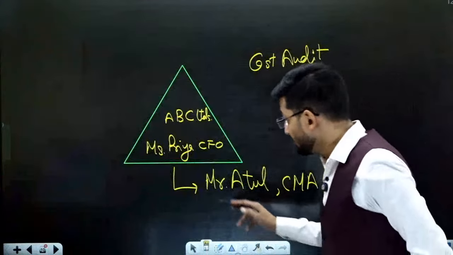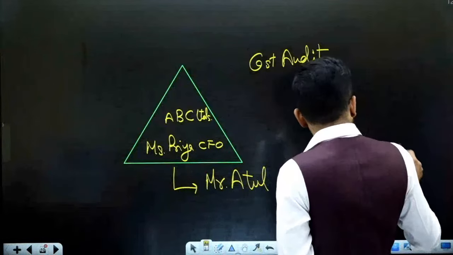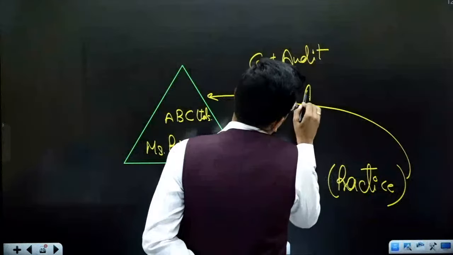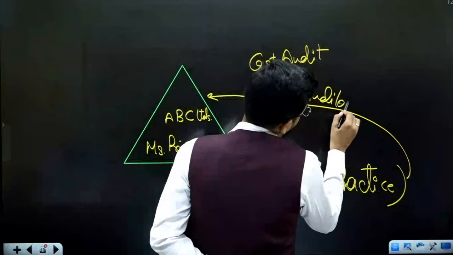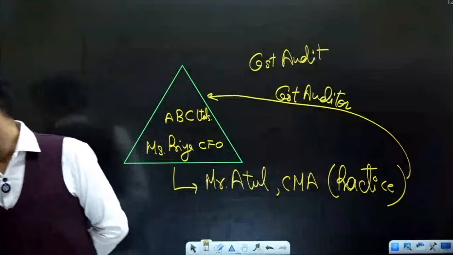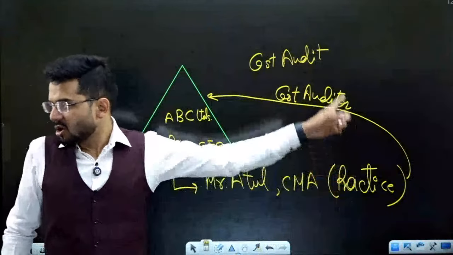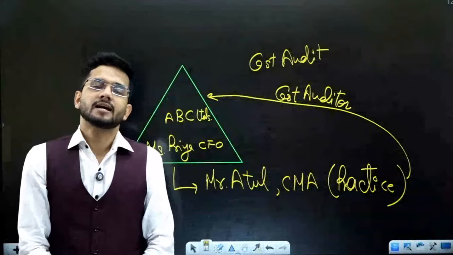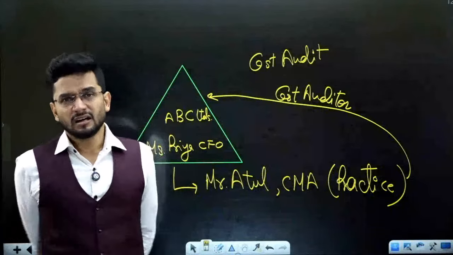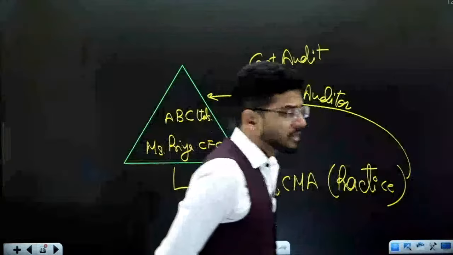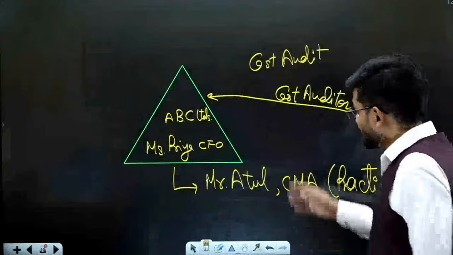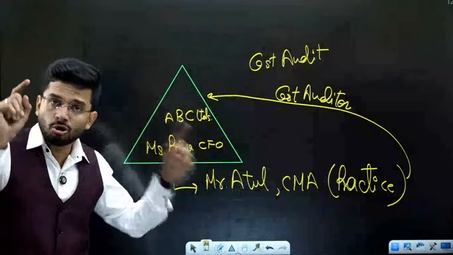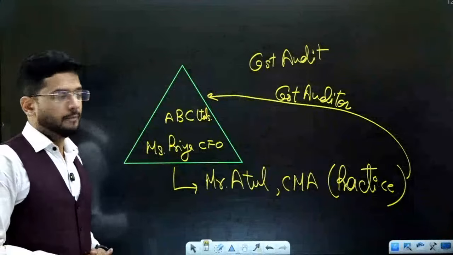Okay. Now, Miss Priya appoints Mr. Atul as the cost auditor of ABC Limited. Now, you tell me in the chat box, what is the problem with this particular transaction? Do you think this is right, or do you think this is wrong? If wrong, then what is the problem with this particular transaction? Why should Mr. Atul not become the auditor of ABC Limited?